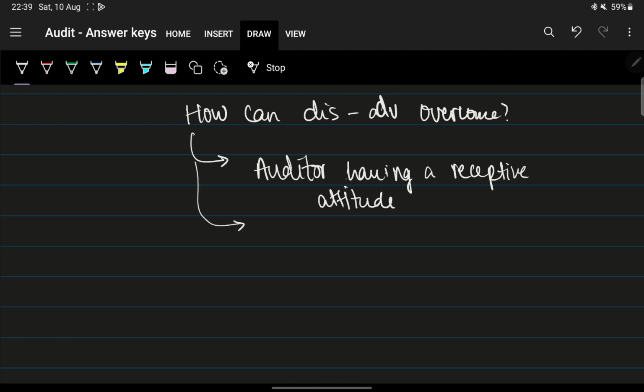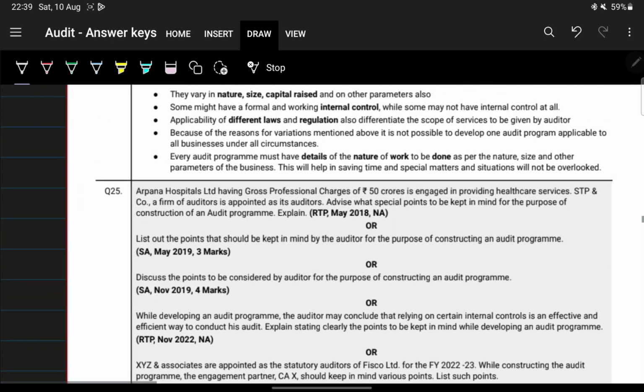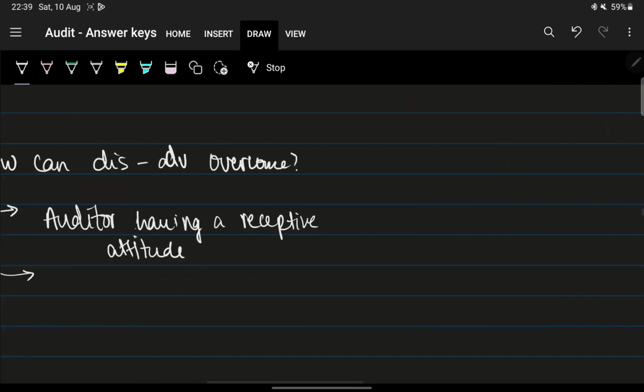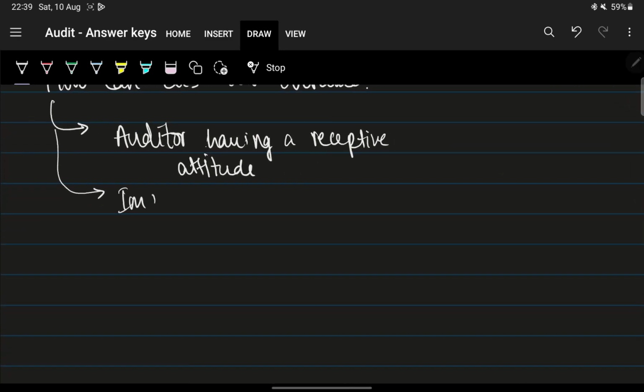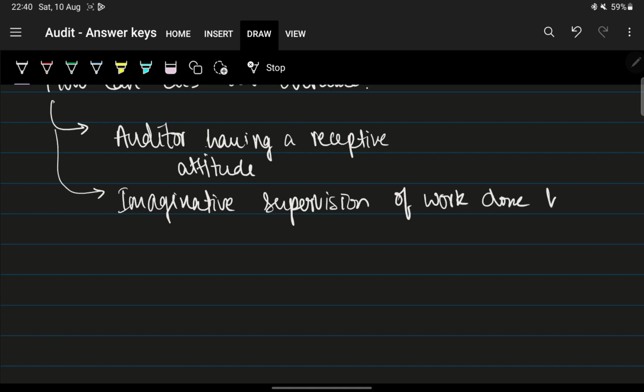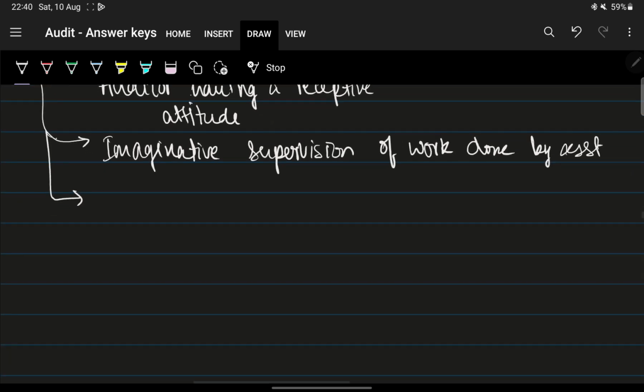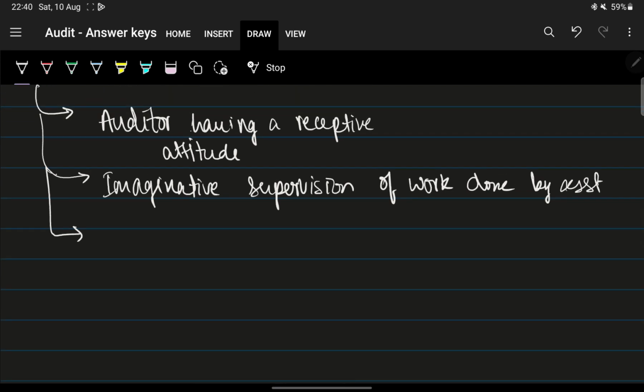I think we forgot the first one: imaginative supervision of work done by assistants.